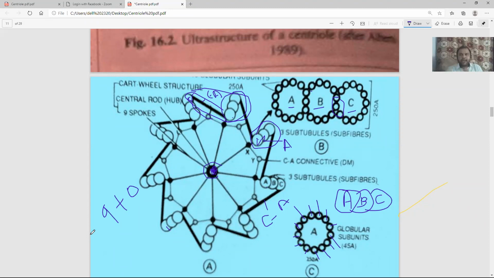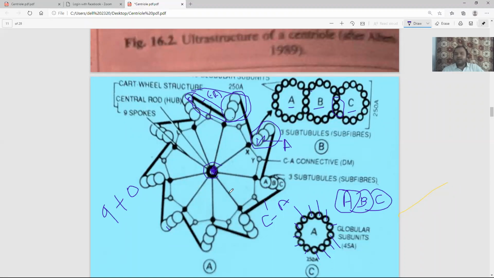Now how are they attached with the center? Each triplet is attached to the center by this structure.